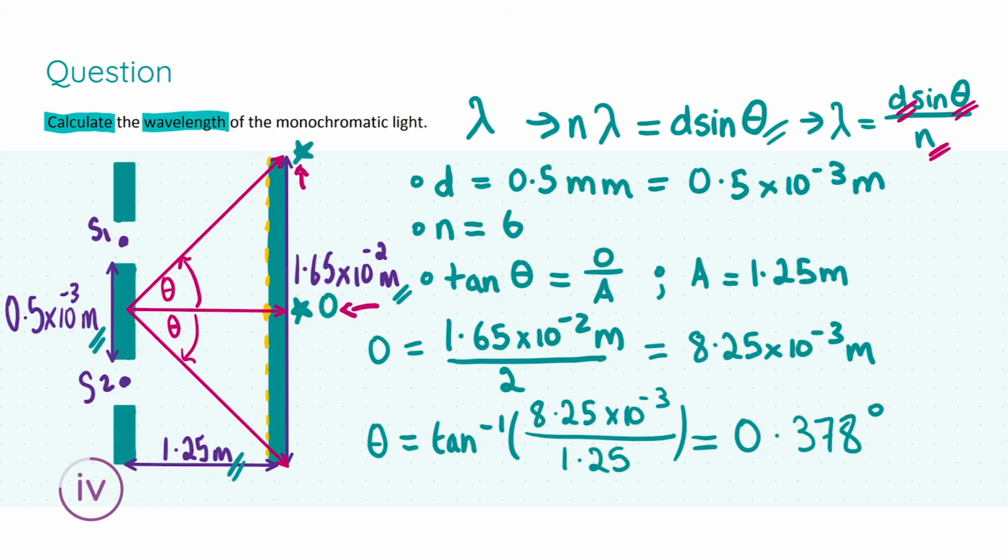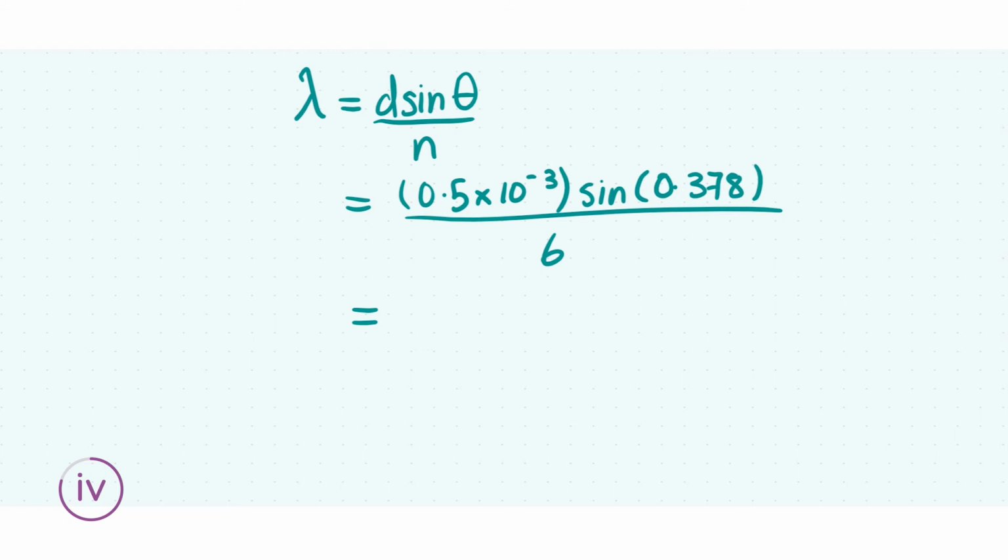Okay, so we have the angle, we have the distance between the slits, and we have the value of n. Now we can finally find the wavelength of the monochromatic light. Let's substitute everything in, and we'll finally get our answer.